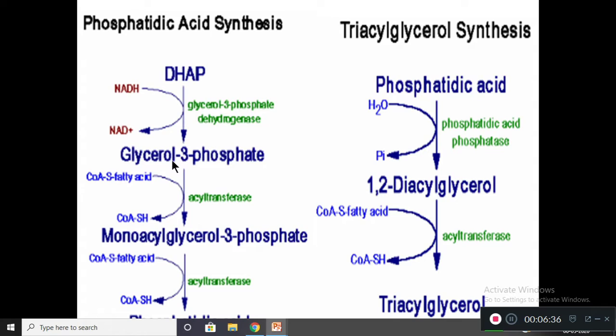Now, phosphatidic acid synthesis. Dihydroxyacetone phosphate is converted into glycerol 3-phosphate with the help of the enzyme glycerol 3-phosphate dehydrogenase. This glycerol 3-phosphate is further converted into monoacyl glycerol 3-phosphate with the enzyme acyl transferase. This monoacyl glycerol 3-phosphate is then converted, and we get the final substance, phosphatidic acid.